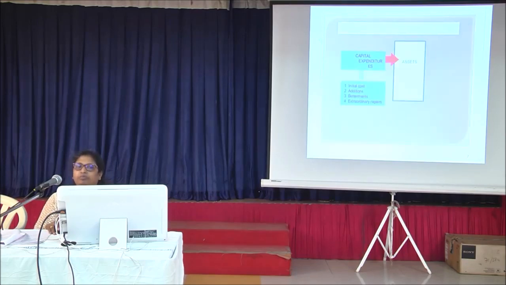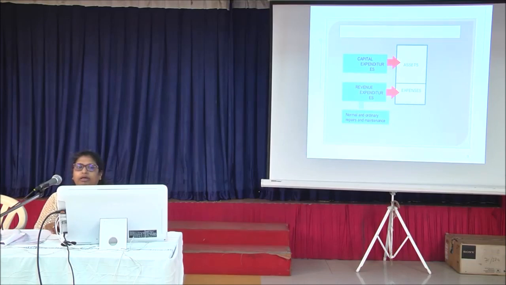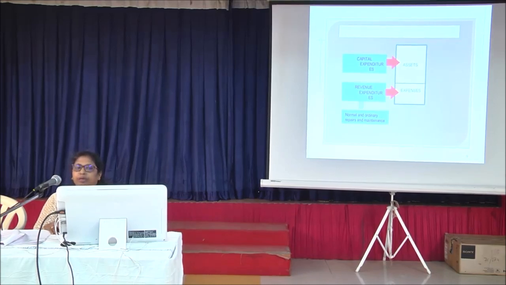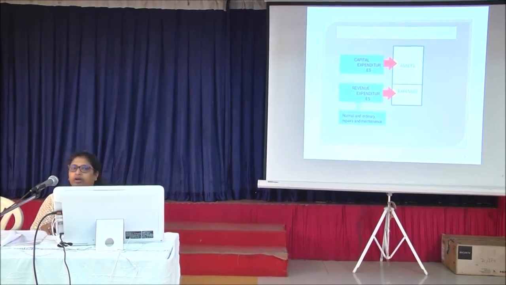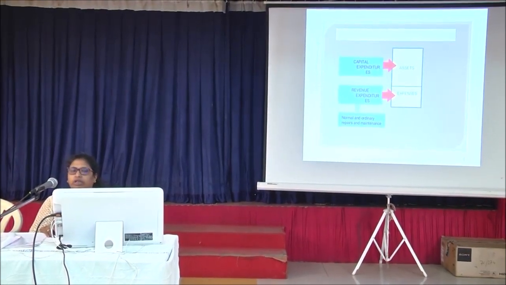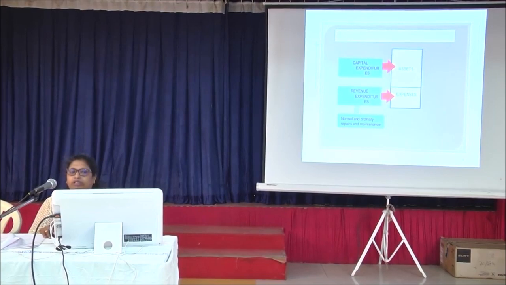What does capital expenditure consist of? It is for assets, like initial cost, additions, betterment, and extraordinary repairs. Revenue expenditure is normal and ordinary repairs. It is also operating expenditure, expenditure on hospitals, like medicines which are used in the hospital. It will come under revenue expenditure.